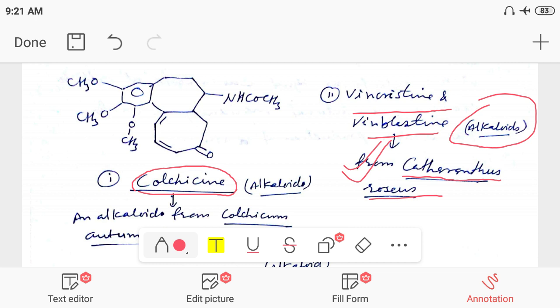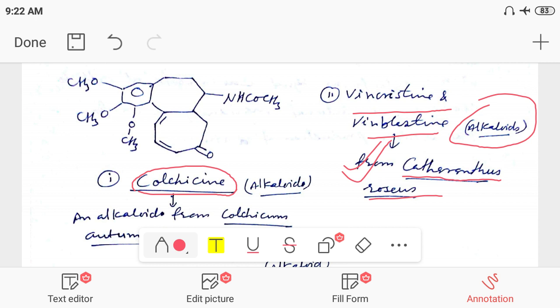Colchicine is again an alkaloid, and it is obtained from Colchicum autumnale. Colchicum autumnale is the source for colchicine. The structure has rings fused together, a 7-membered ring, a 5-membered saturated ring, and a benzene nucleus, with multiple methoxy groups.